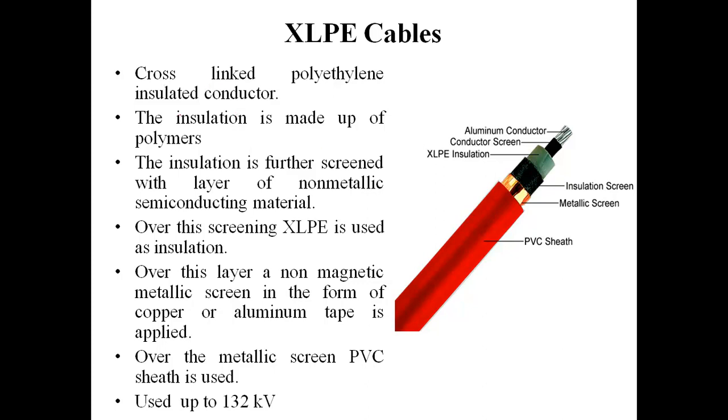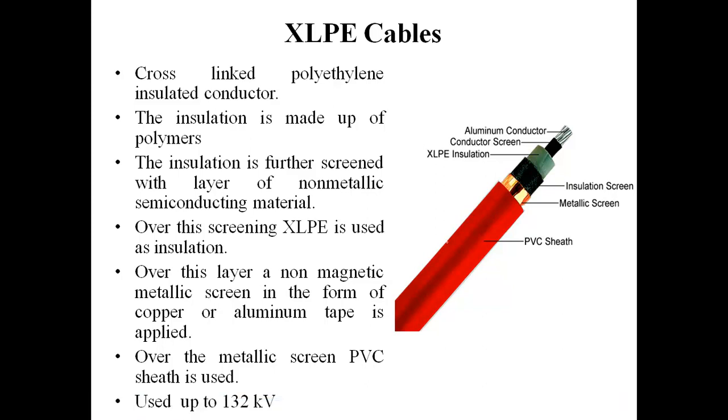The cross-linking of polyethylene is done by chemical processes, and with the help of this process we get a better material, providing better mechanical support, better weatherproofing, better moisture resistance, and furthermore, a better life than the previous insulating materials that we have used.